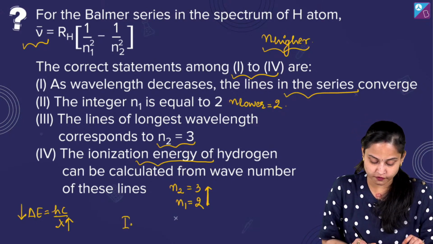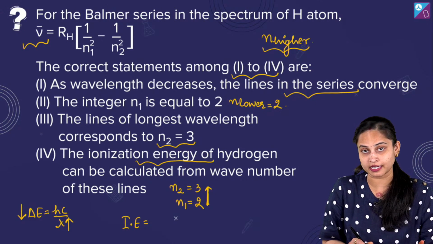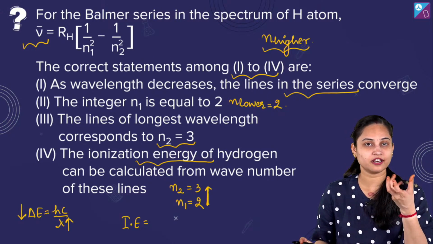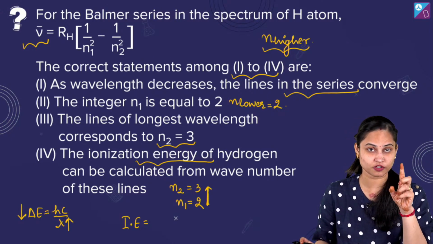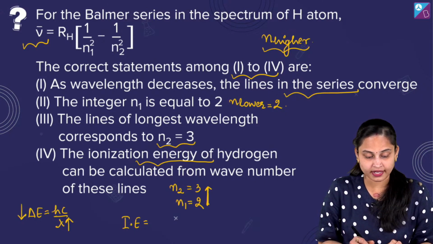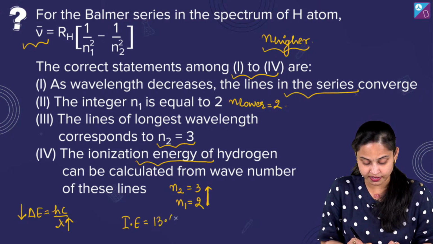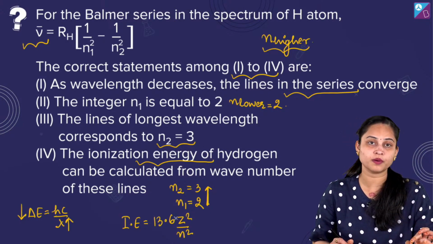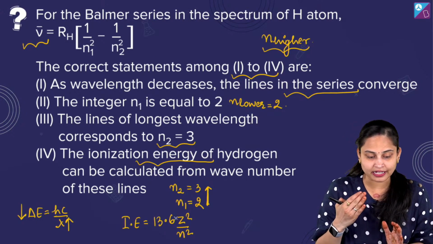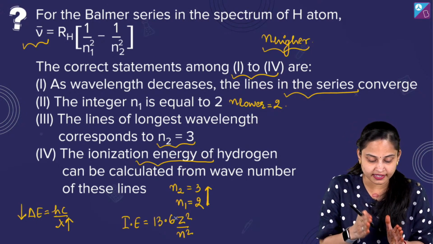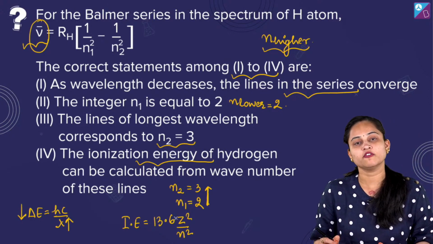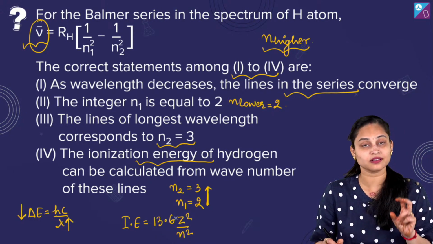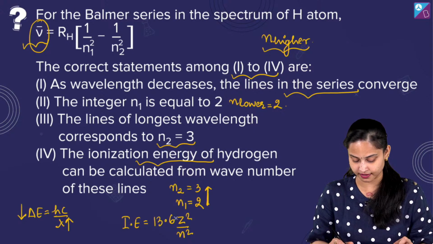Ionization energy is the energy required to remove an electron from an isolated gaseous atom. The calculation will be 13.6 Z square by n square. For the hydrogen atom, Z is equal to 1. So we cannot calculate the ionization energy directly only by wave number. We actually require the transition state value also. So 1, 2 and 3 are the correct statements. It's the fourth which is not correct.